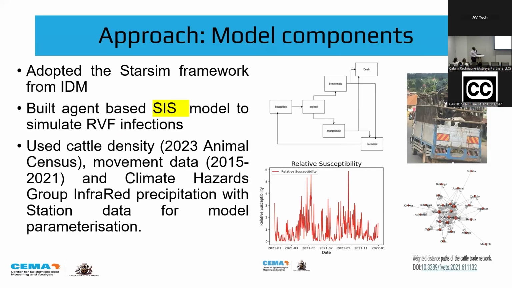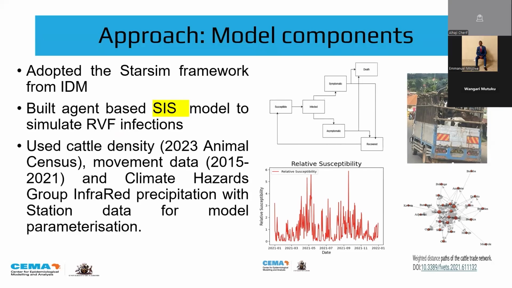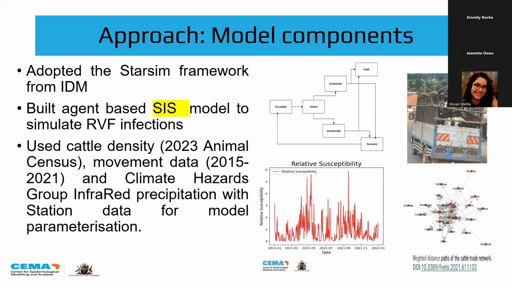And like I mentioned earlier, we had access to livestock movement data. This is data on which cattle are moved from one subnational level, one district, to the other, but also we got access to climate data, but also animal census data, which was done last year by the government of Uganda. We got a lot of surveillance data from the Ministry of Agriculture. Something to note is that I'm also doing my PhD on Rift Valley fever, so I had the privilege to get more insights, but also more data that we are working on for the PhD work.